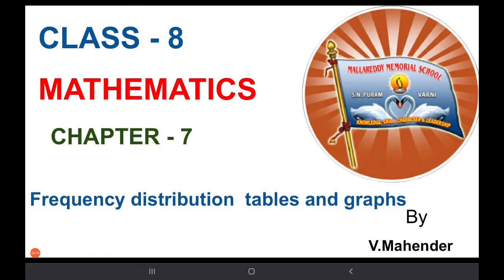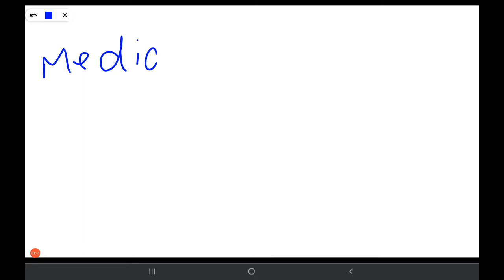Median of the data. In the previous videos, we have learned about data, frequency, and mean also. So let's go for median. What is median actually?